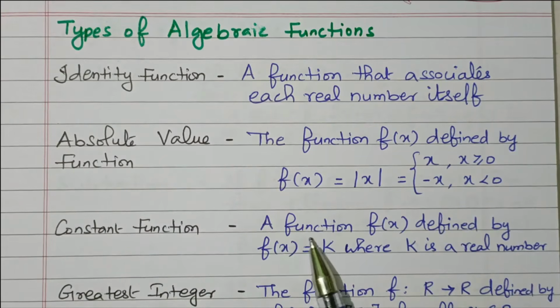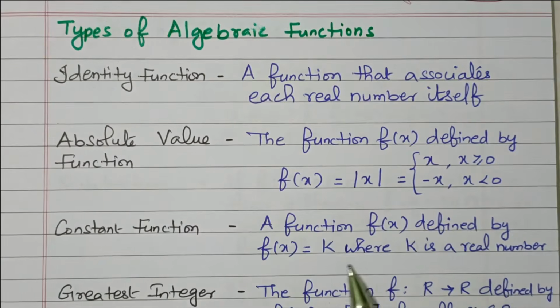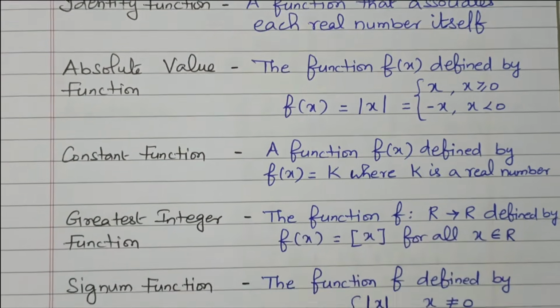Constant function: a function f(x) defined by f(x) = k, where k is a real number. If the function is equal to k, where k is a real number, that is called a constant function. Then the greatest integer function.